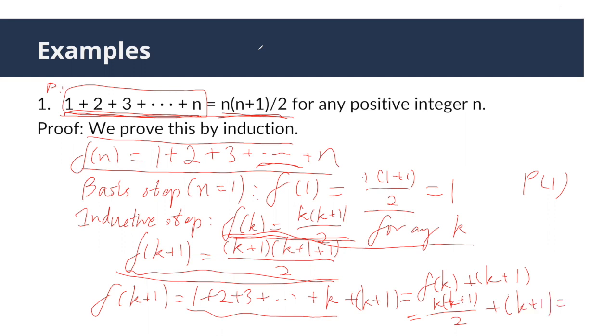And what's this one? This one is equal to the right side. If you look at the two ends of this equation chain, we have proved that P(k+1) is true. Then you can say that you have proved the original statement is true for any positive integer n.